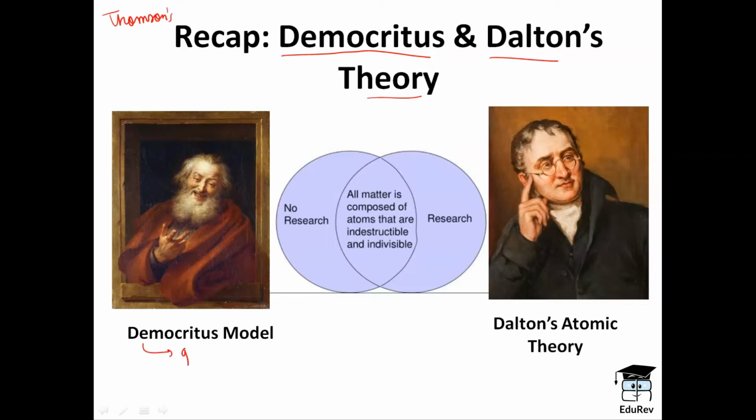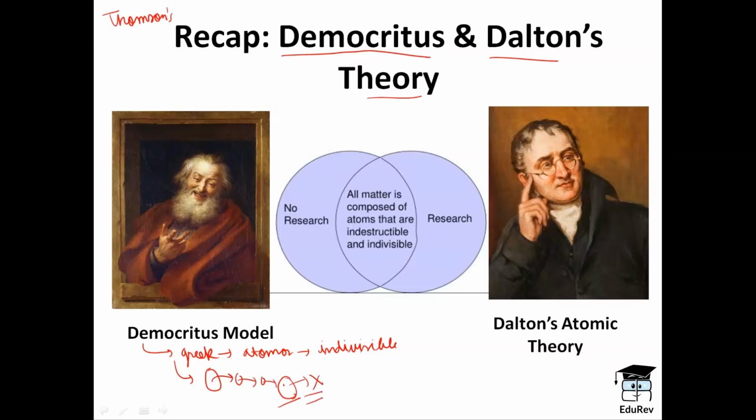Democritus was a Greek philosopher who gave the word atomos, which meant indivisible. He gave the world the concept that an element, when divided, and when further divided, reached a stage where it can't be divided any further.